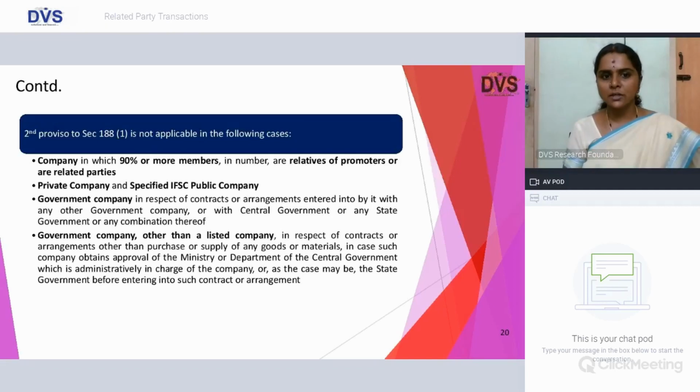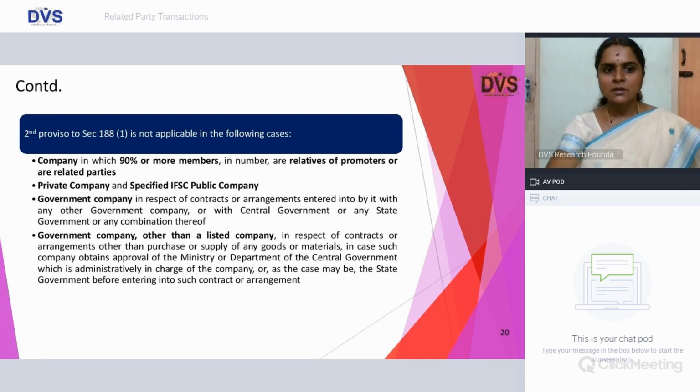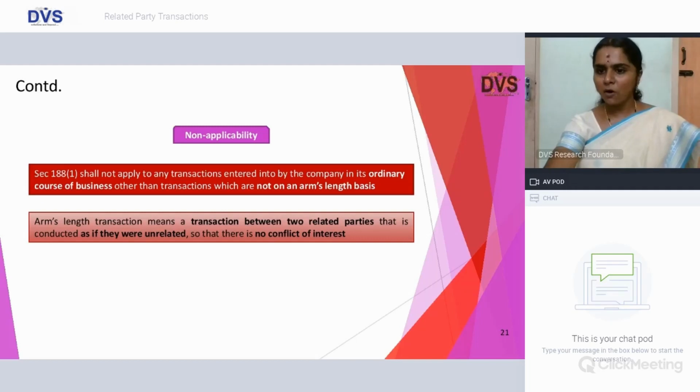And the second proviso is not applicable again in the case of government companies, like how we discussed for the first proviso, the same provisions get extended to your second proviso as well. And your private company and specified IFSC public companies, private company by virtue of your 2015 notification, and specified IFSC public companies by virtue of notification dated 4 January 2017, and companies in which 90% or more members in number are relatives of promoters or related parties. This is very important, friends.